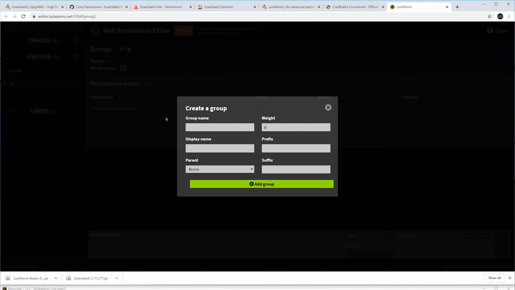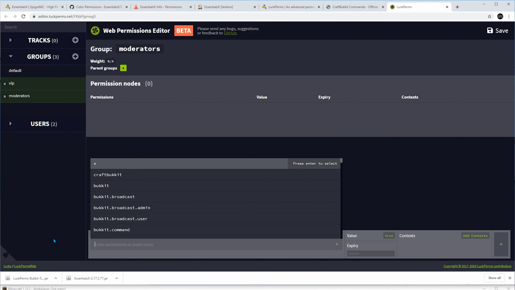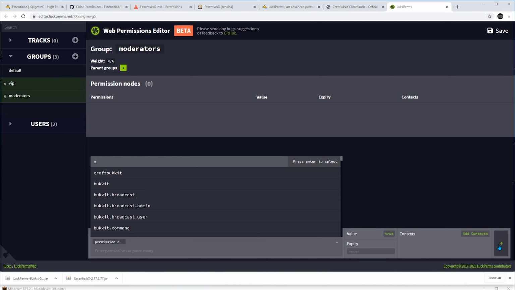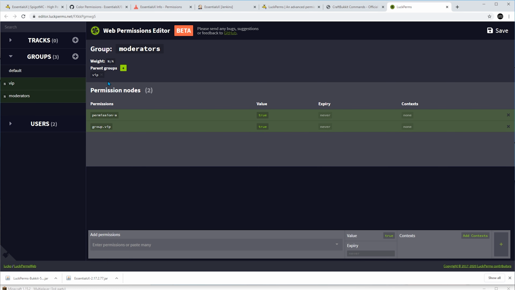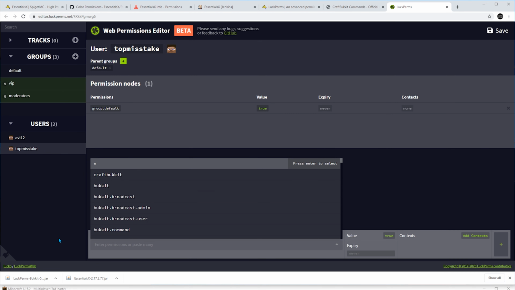Then I create a group moderators that inherits permission A, as well as from VIP, which I can do with parent groups. Finally, let's say that top mistake inherits permission B.